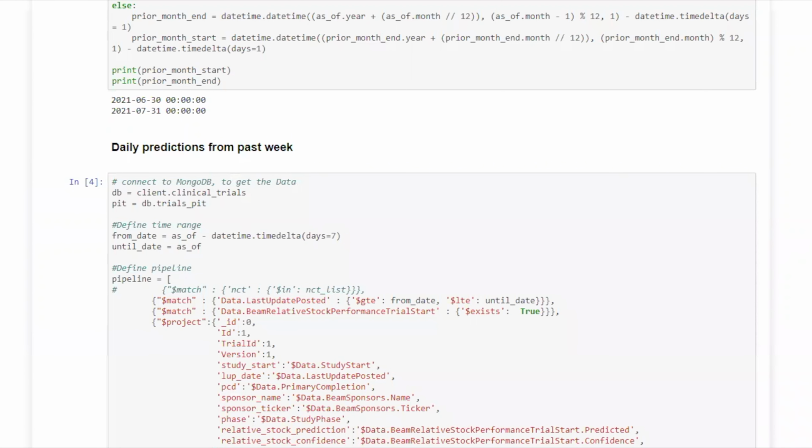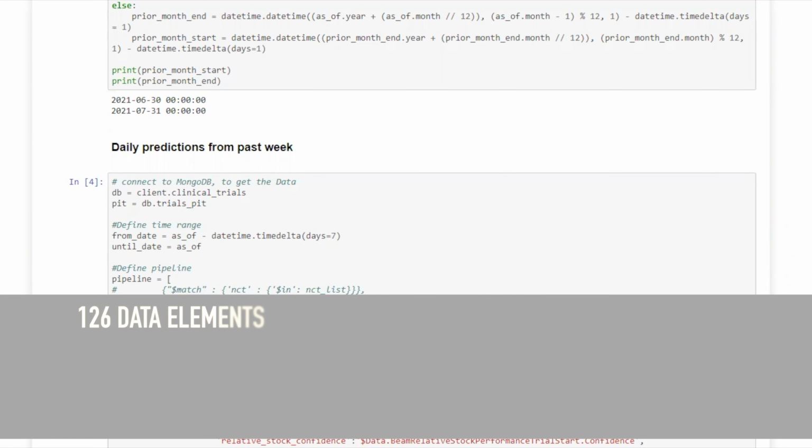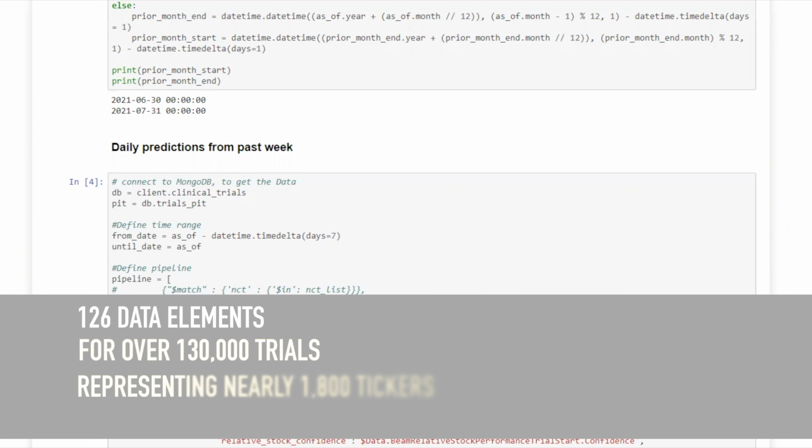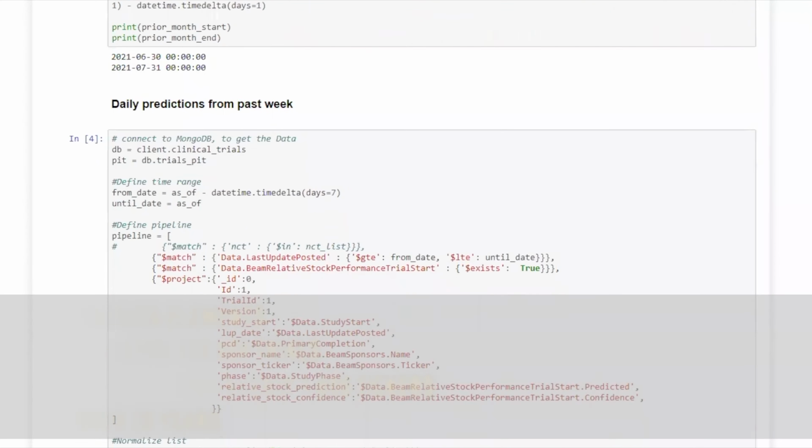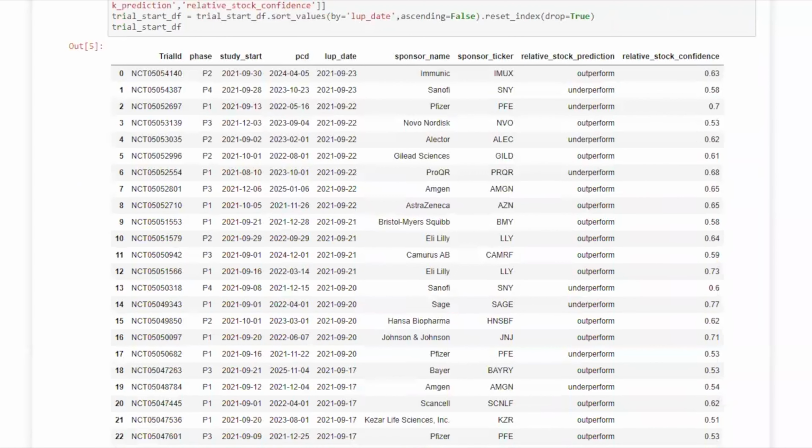Okay, when you're backtesting our data, we're also going to give you the Python code you need to extract out of the over 100 data elements that we have in our data set and get you right to being able to analyze the data you need to fit your investment strategy. So in this example, we pull out the data that really describes these clinical trial starts and our predictions. Every day, clinical trials start, and we make predictions over a lot of those in terms of whether or not they will outperform or underperform against the rest of the pharmaceutical and biotech marketplace.